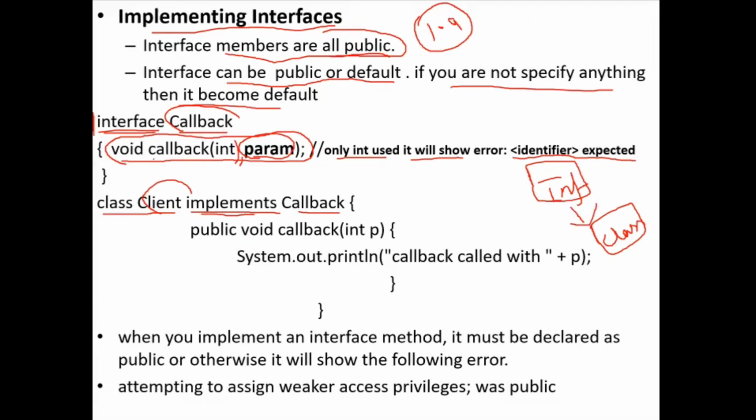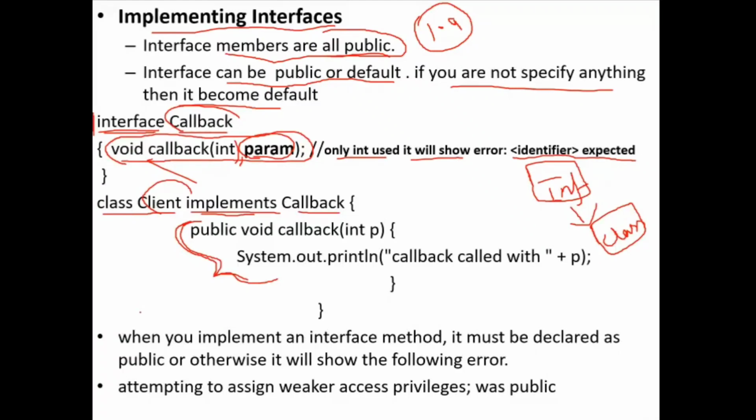Next, if I do not override this callback method within this class client, what will happen? That will also become an abstract class. The client class also becomes an abstract class. This callback method is an abstract method, and since client implements callback, that abstract method is also inherited. So if you do not override it, then this class also has an abstract method, and you have to make client abstract.